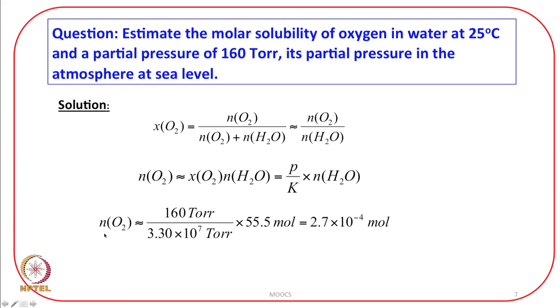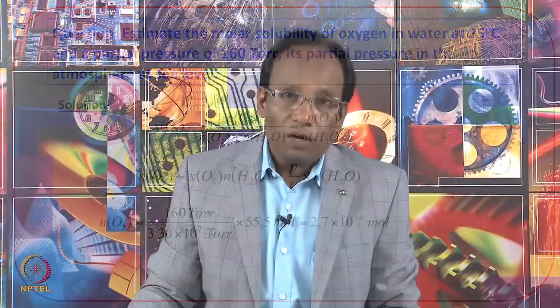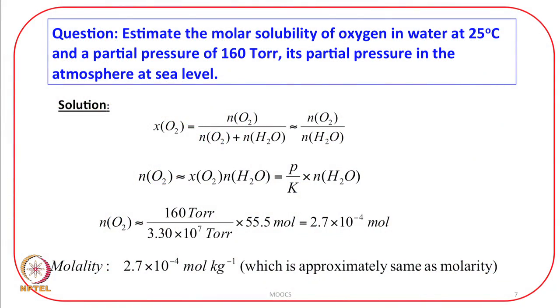And since this is the number of moles of oxygen in 1 kilogram of water, this is directly equal to molality, because molality is defined as the number of moles of solute in 1 kg of solvent. Therefore, this is directly the molality, and since for water the density is nearly 1, molality is nearly the same as molarity, and that is what is commented over here.